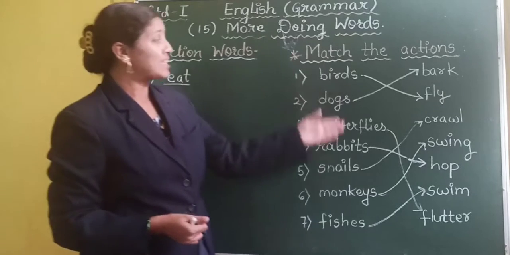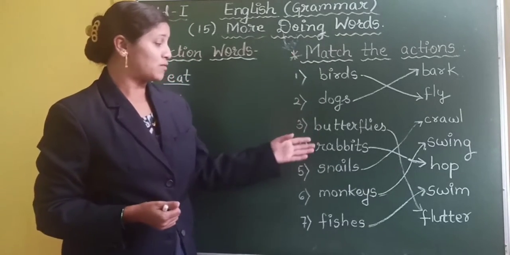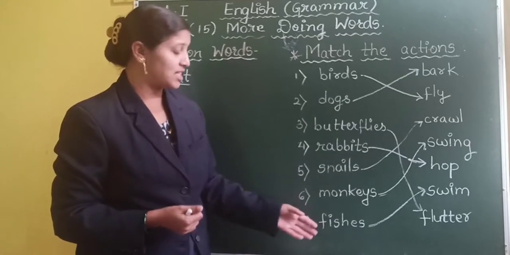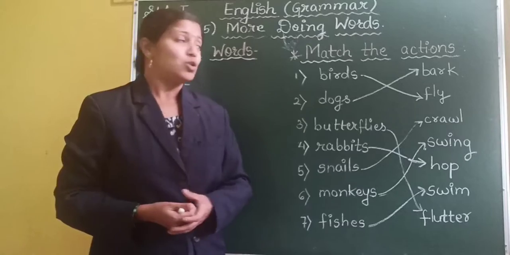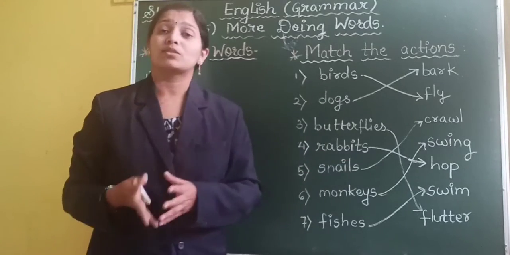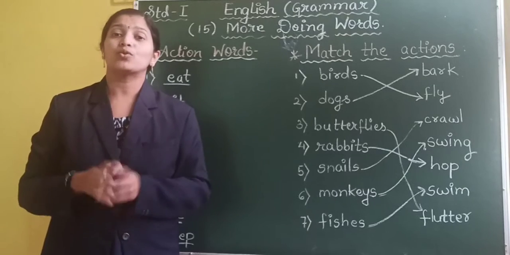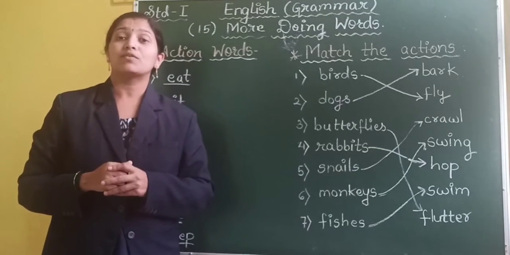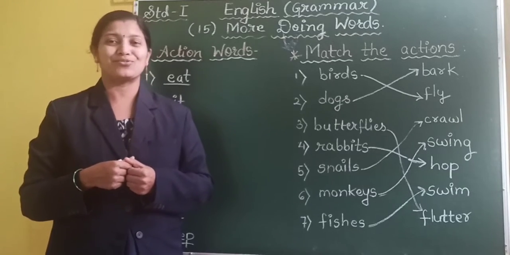So we have matched here the birds, dogs, butterflies, rabbits, snails, monkeys and fishes with the actions that they perform. So all of them perform some or the other actions. Now I will be showing you a small clip in which we will be seeing some more doing words or action words.